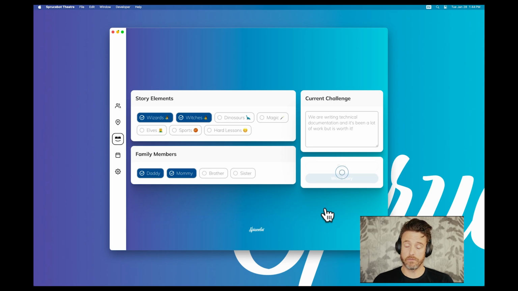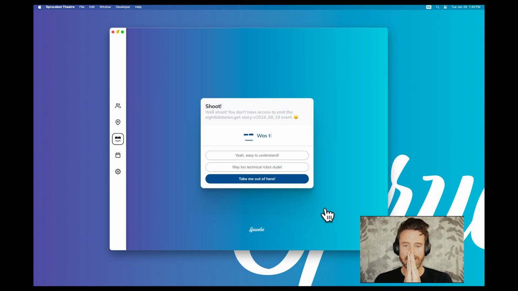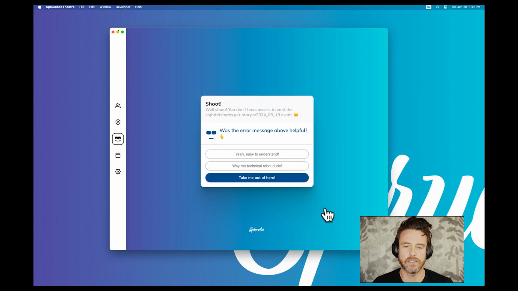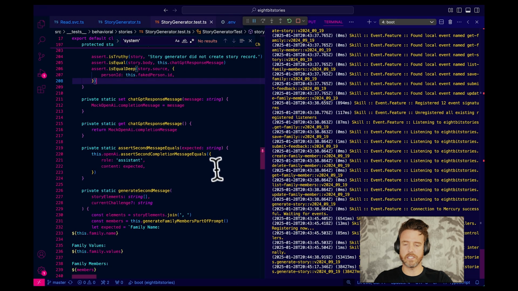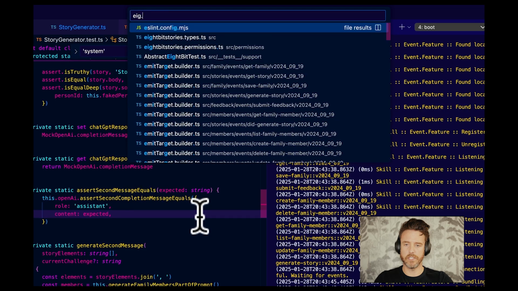All right, we didn't get an error, so the unsupported did not go down. So we've sent the request. I don't want to click away because we're going to miss the redirect. And it sends it to ChatGPT, waits for the response, and then emits did generate story with the story ID. All right. And we don't have access to emit get story. Oh, do you think it... Well, I mean, this is definitely a permission thing, so let's go to 8.permissions.